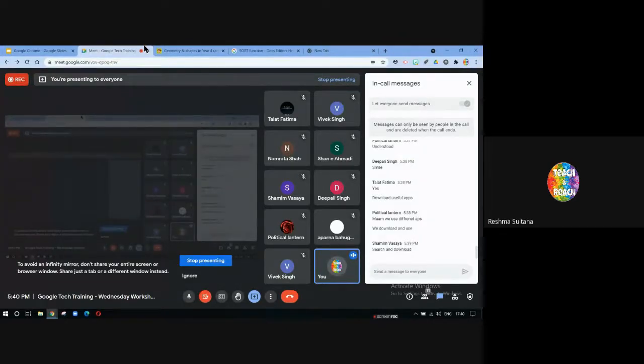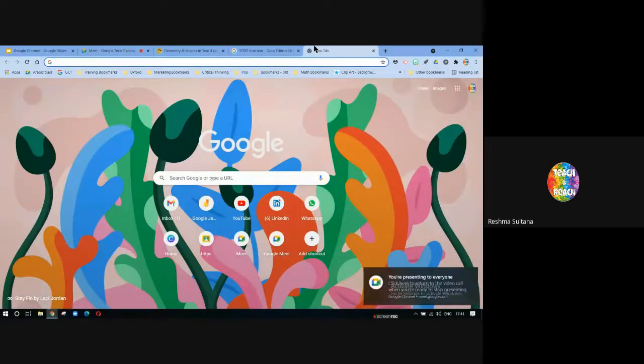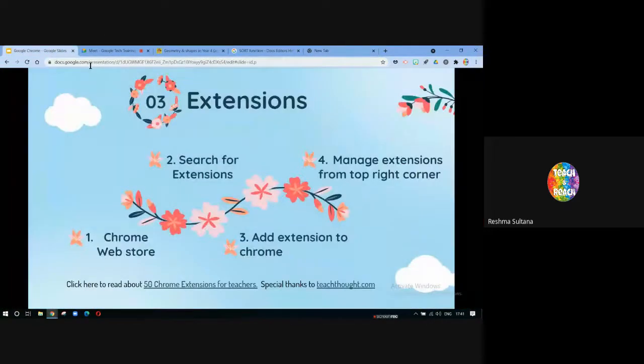Just like we have Android App Store where you install different apps and you do some video editing, you have some camera filters, different types of calculators, and we teachers install apps like Google Classroom or Google Meet or Zoom or Skype. So we do all of these things, right? In the same way, in Google Chrome also, we can add something called extensions. Extensions is nothing but it will extend the functionality of Google Chrome. So let's check what is an extension.